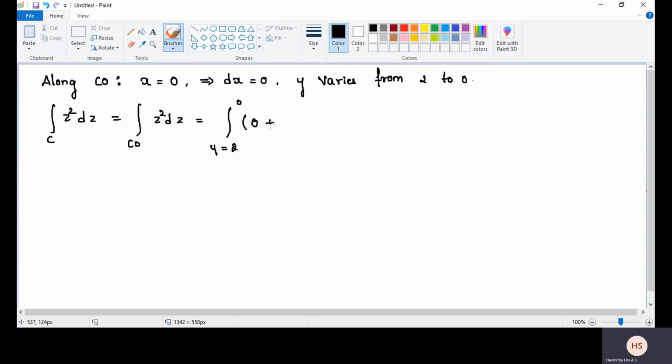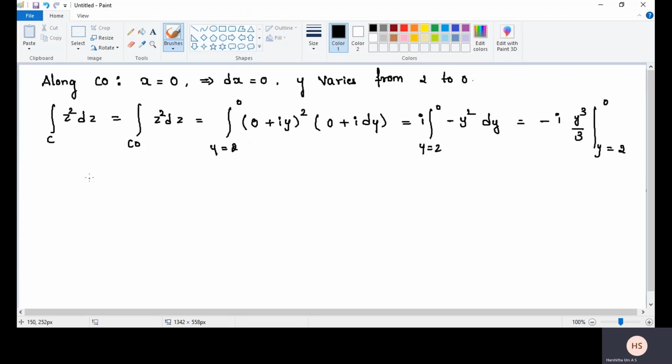In the place of x I will write 0, (0 plus iy) whole square into (dx plus i dy). So y is equal to 0 to 2, i square is minus 1, y square into i into dy, that is equal to minus i into y cube divided by 3, varies from y is equal to 2 to 0. So this gives minus i into lower limit minus 8 divided by 3, so it gives plus 8 by 3 into i.